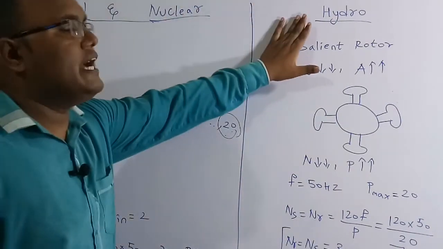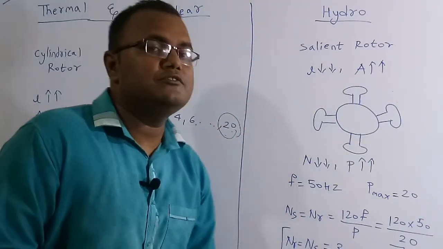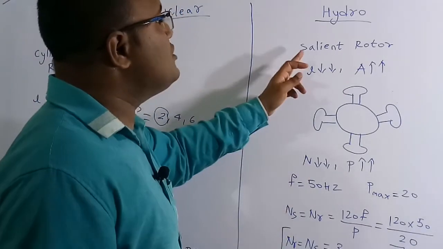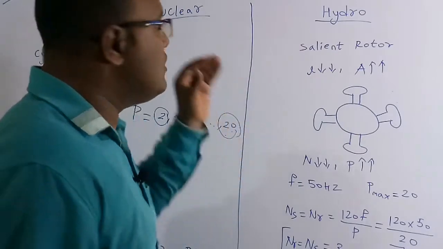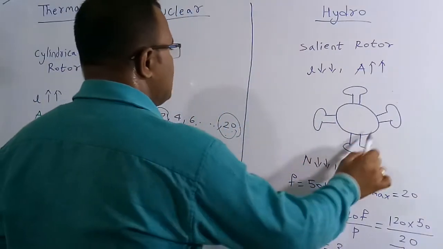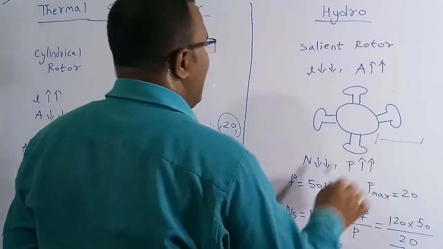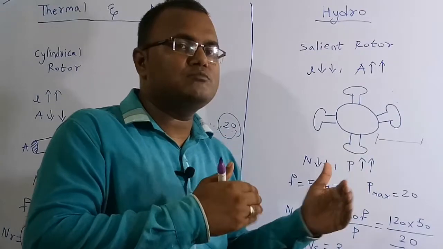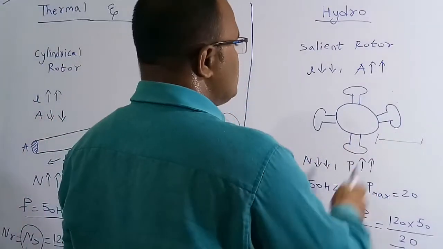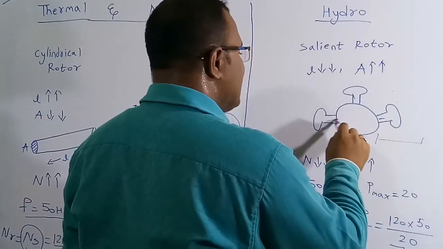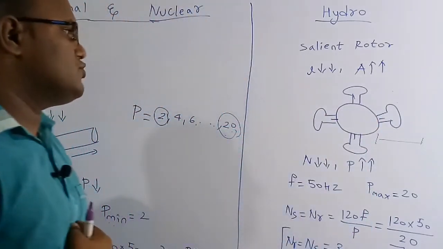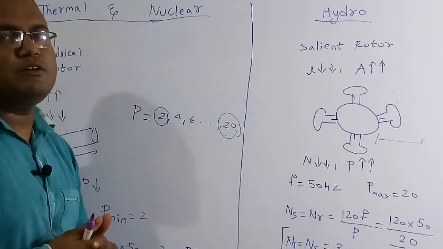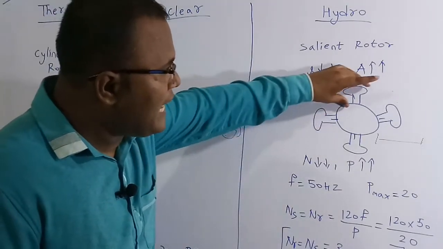But when compared to the hydro power plant, here also we are going to use a synchronous generator to generate the power. But here the rotor is a salient pole rotor. The salient pole rotor will be in this manner. Its length will be very small and its area will be a very huge value. So these are the poles we can generate on this salient pole rotor. The number of poles minimum can be 2 and the maximum can be very high, so we can make the highest number of poles.